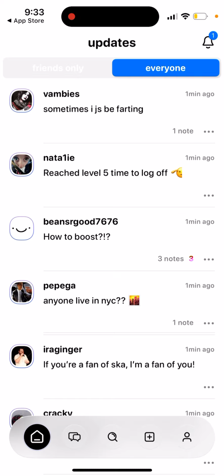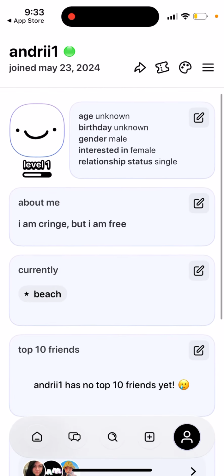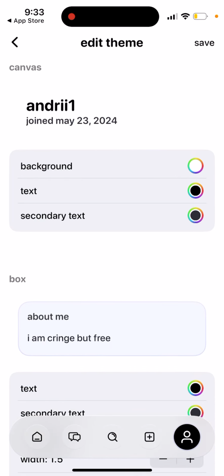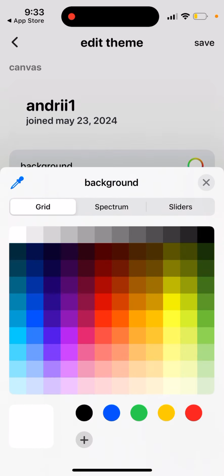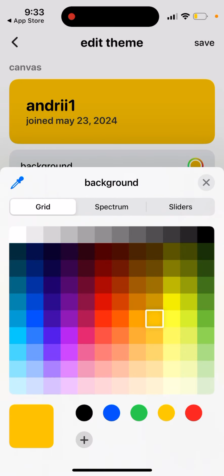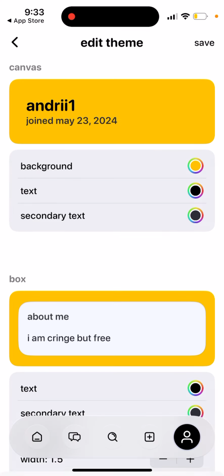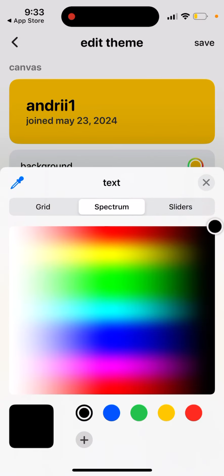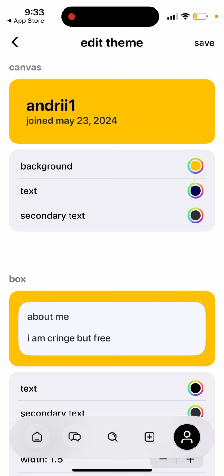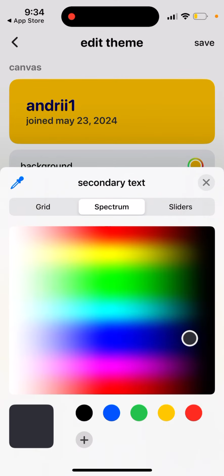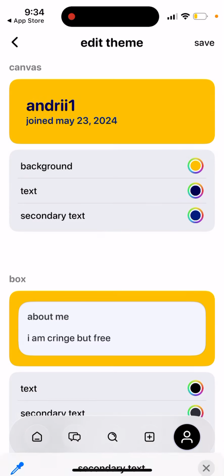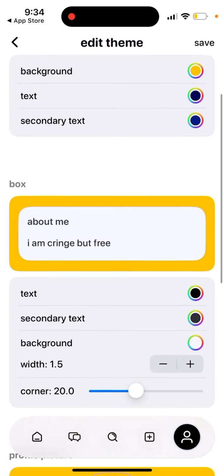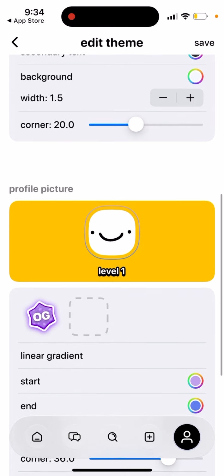And then you can just tap through those here. You can just report. But then you have your profile. The cool part is that you can customize your own theme in a way. For example, I just want to select a different background. From here, I select which color I want my text to be, and secondary text. And then that's what you have here.